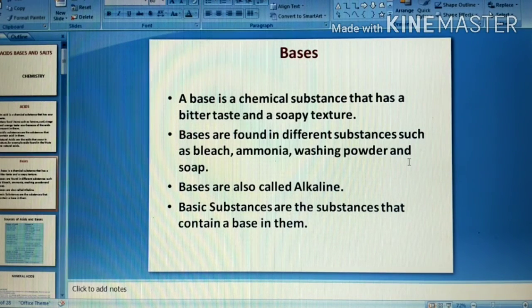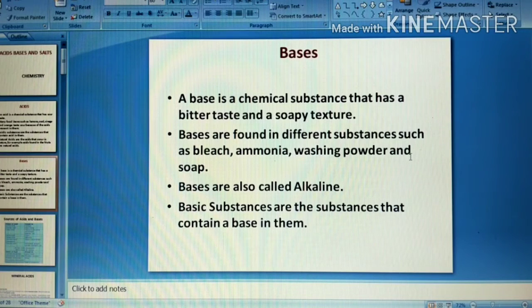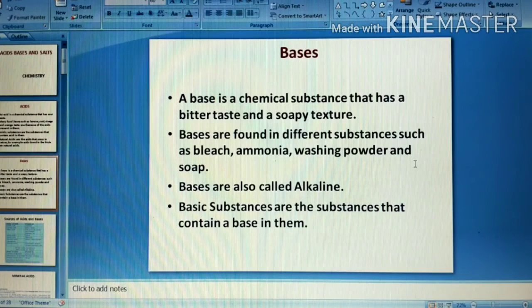Now coming to base. A base is a chemical substance that has a bitter taste and a soapy texture. If you touch a base, you will find that it is soapy to touch. Bases are found in different substances such as bleach, ammonia, washing powder. They all contain bases, and bases are also called alkaline. Basic substances are those substances that contain a base in them.